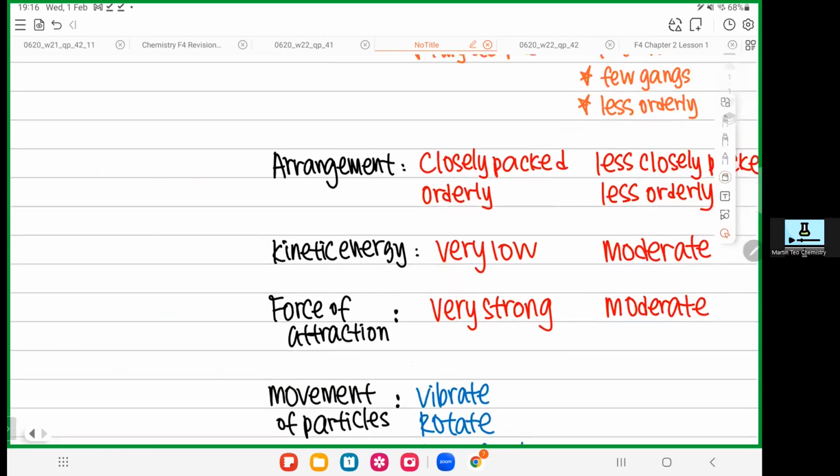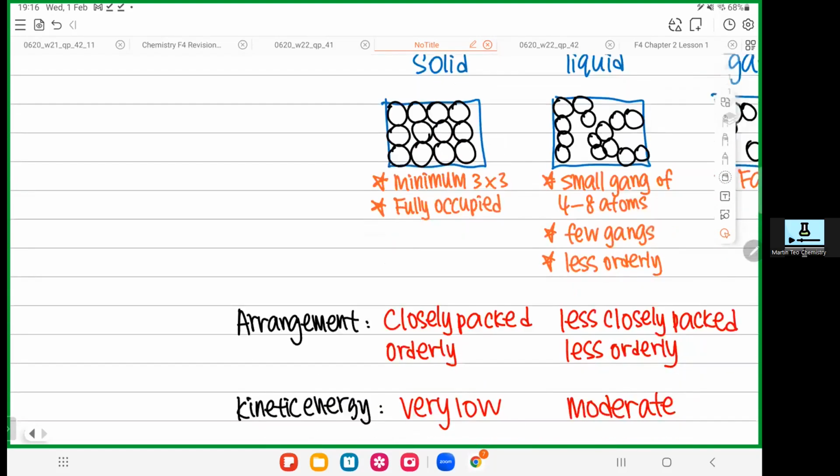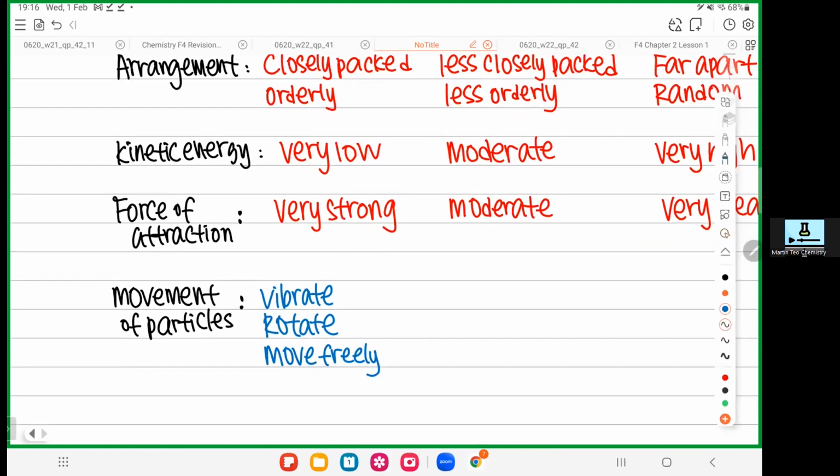So solid, do you think you can vibrate? Yes, like this, solid can vibrate at the fixed position. Can you rotate? Yes, you can rotate. Can you move freely? No, you want to move here, stuck. You want to move here, stuck. So there are 2 things you can do. You can vibrate, you can rotate, but you cannot move freely.